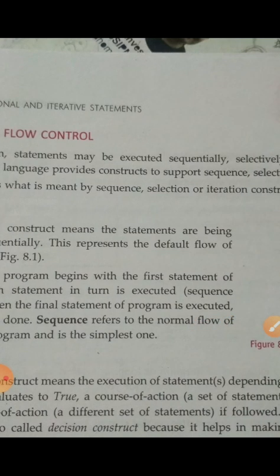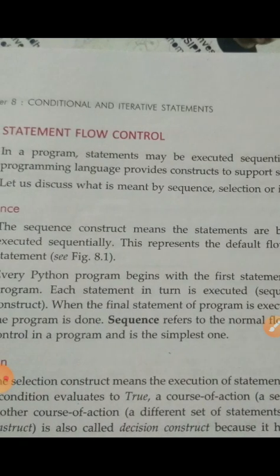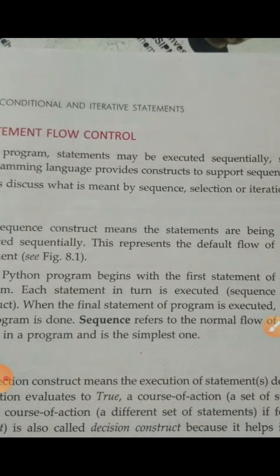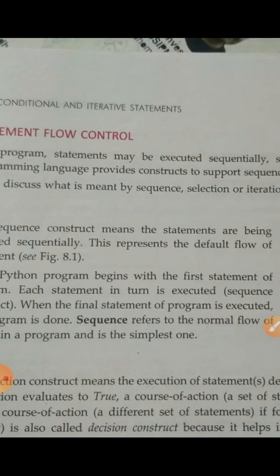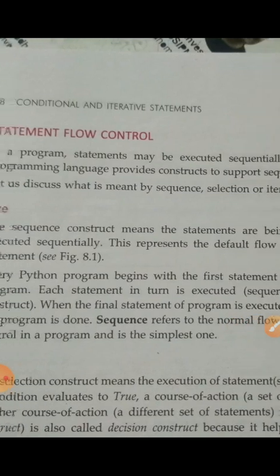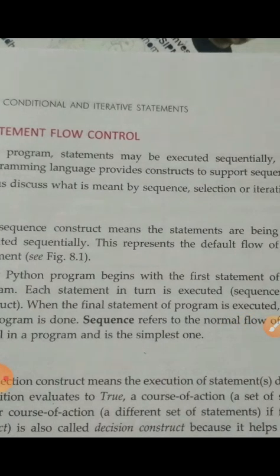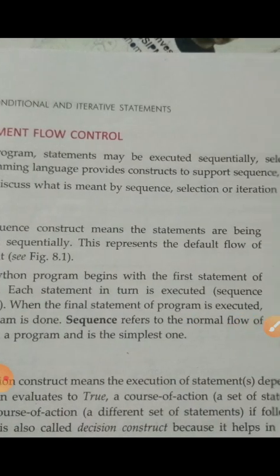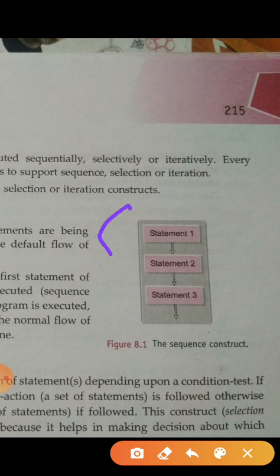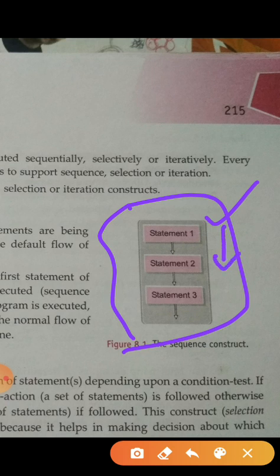This represents the flow of statements. Every Python program begins with the first statement of the program. Each statement is executed in turn, and when the final statement of the program is executed, the program is done. Sequence refers to the normal flow of control of the program, and it is simple. Look at their diagram, it is a sequence. Python's first statement will be executed, then it will pass to the next statement, it will be executed, then it will pass to the next statement. Like this, each and every statement is passed and simply executed.